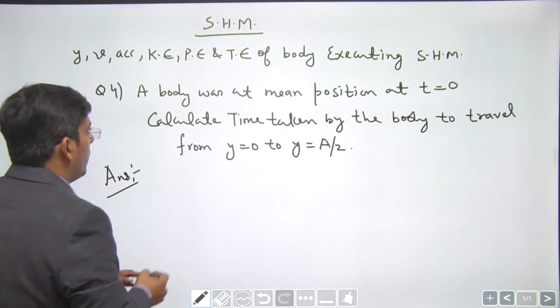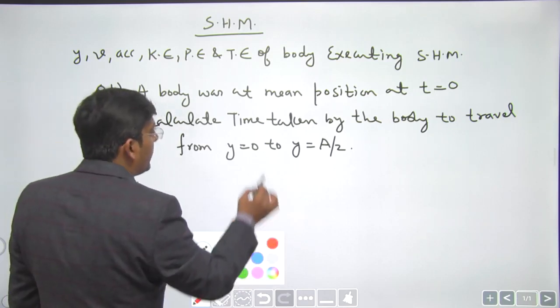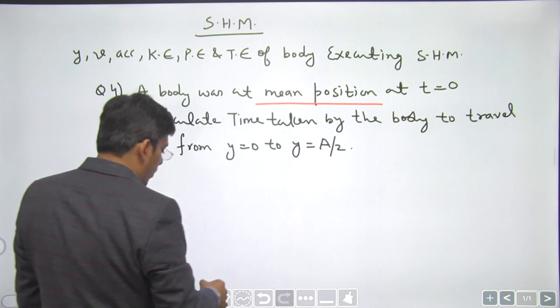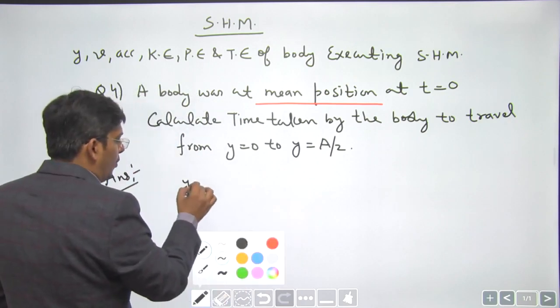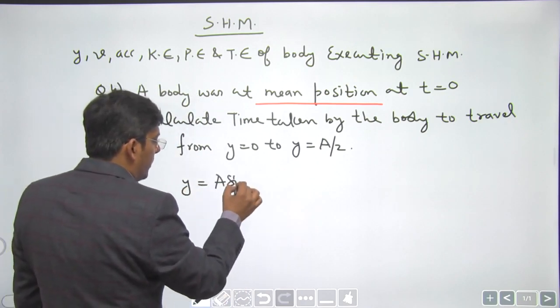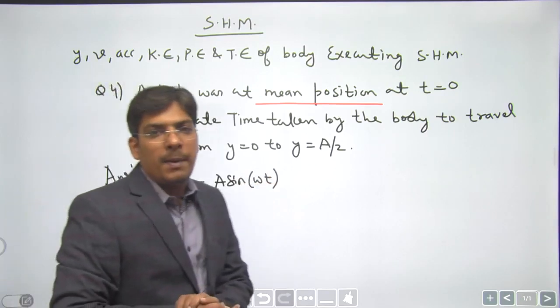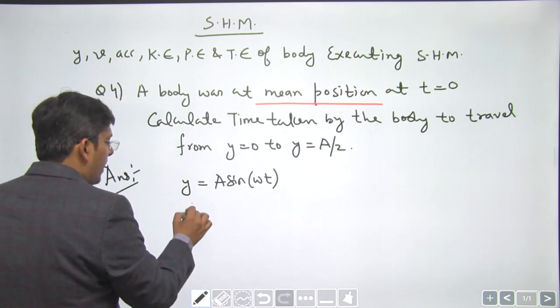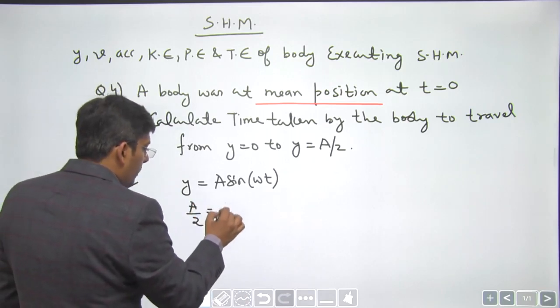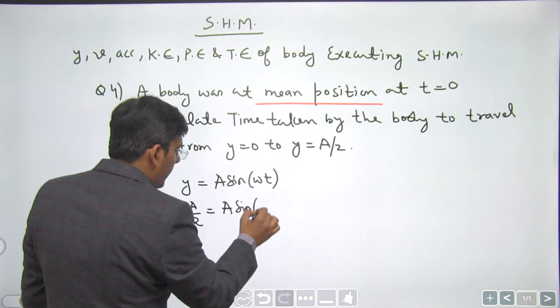Now since the body was at mean position at t equals to 0, we have to use the equation y equals to a sin omega t. So I am using the equation y equals to a sin of omega t. At what time the y becomes a by 2? So I will put the value of y to be a by 2. This equals to a sin of omega t.